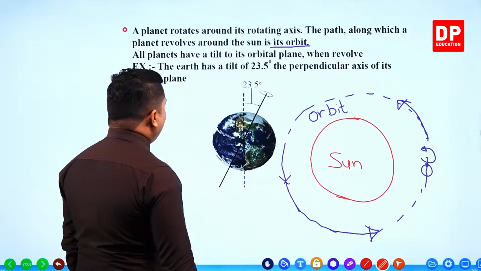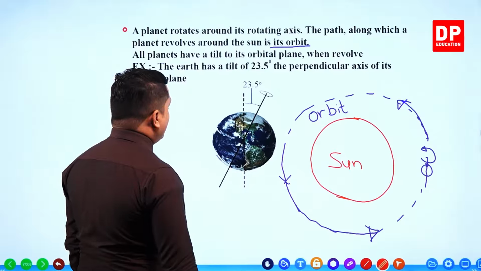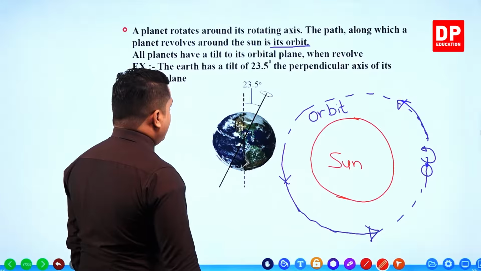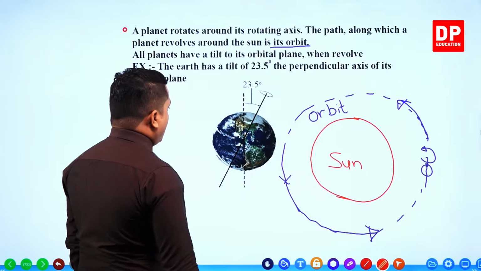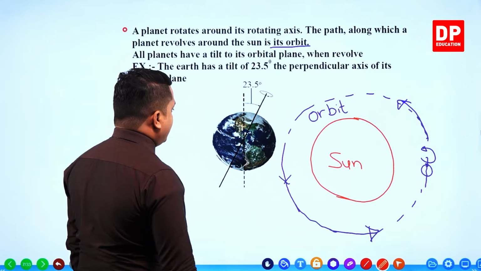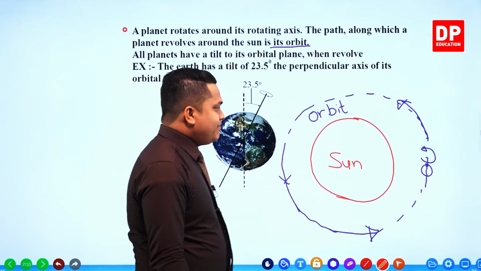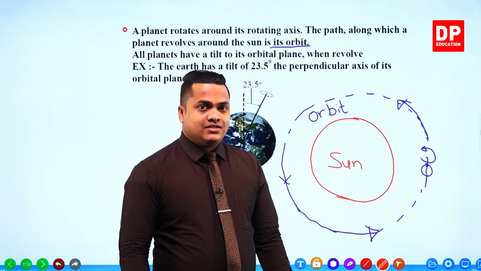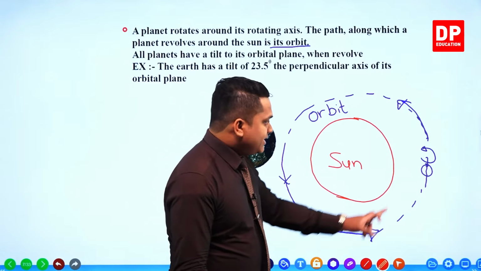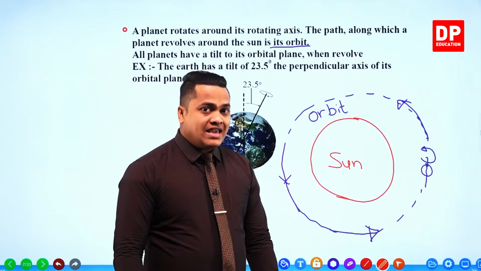All planets have a tilt to their orbital plane when they revolve. Now the next thing is that each and every planet has a tilt. That means the planet is not going to move like this.